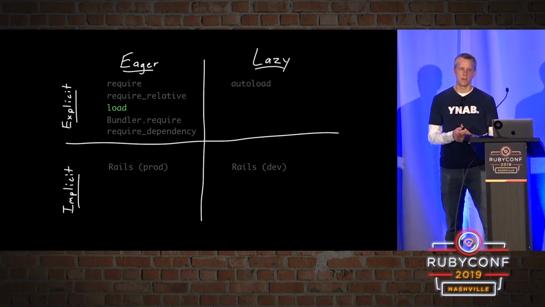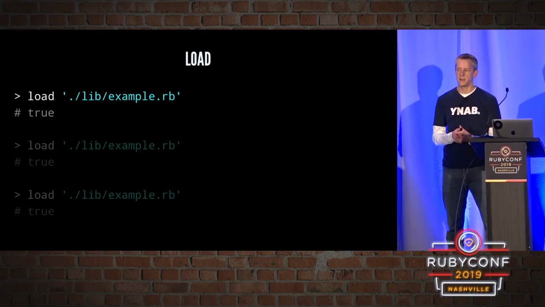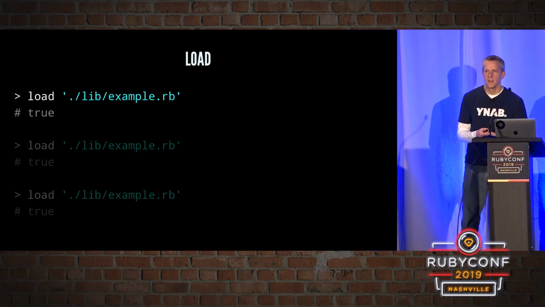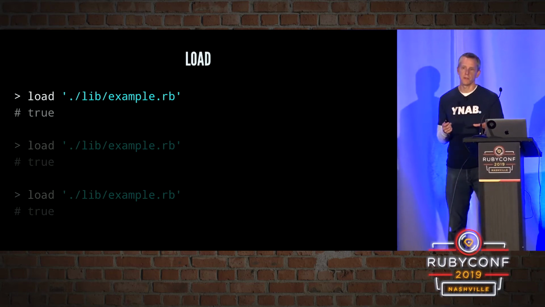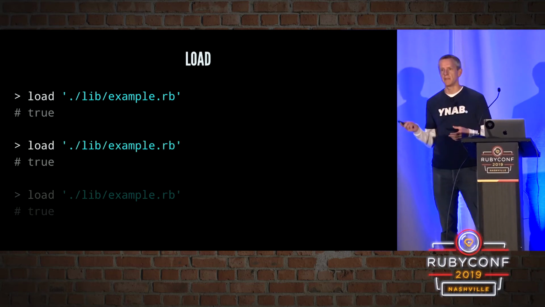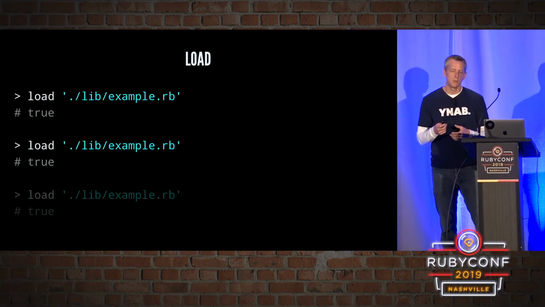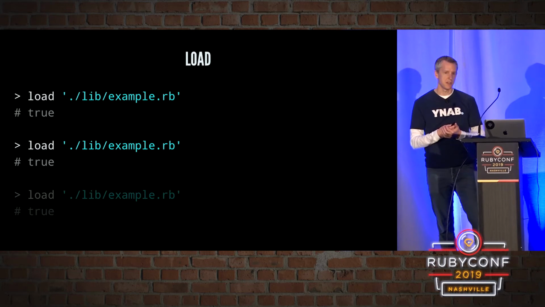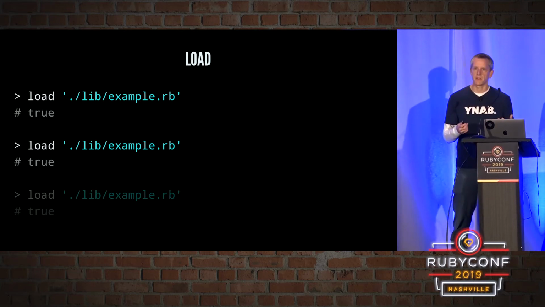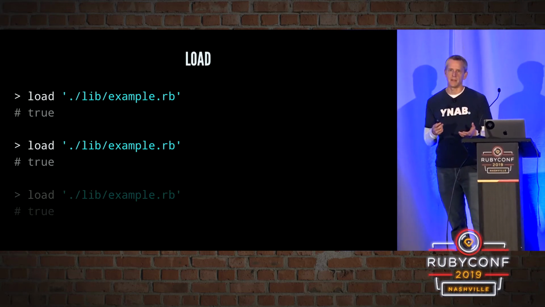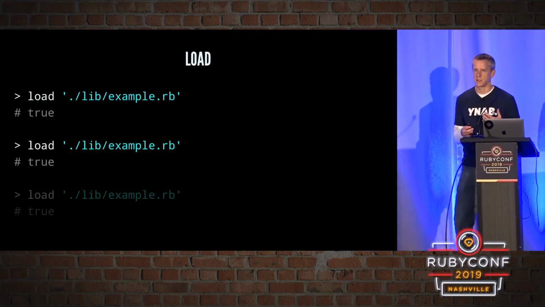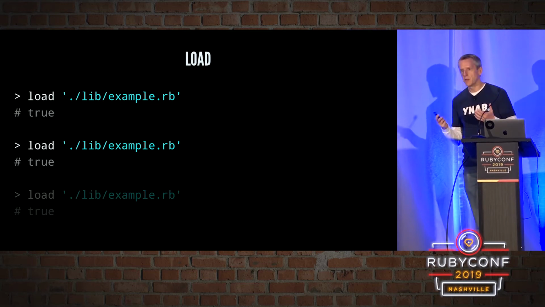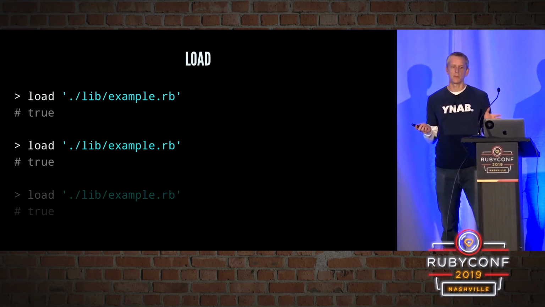Really quickly, let's talk about load. Load looks a lot like require, except for the little difference that you actually have to put the file extension on there. But the much bigger difference with load is that every time you call it, it's re-evaluating that file, which is going to be problematic if it's going to be redefining constants. And obviously, you don't want to take the time to reload things every time. This is mostly useful in an IRB, a console kind of situation, or if you're writing your own code loading library kind of thing. In most applications, you almost never want to use load.